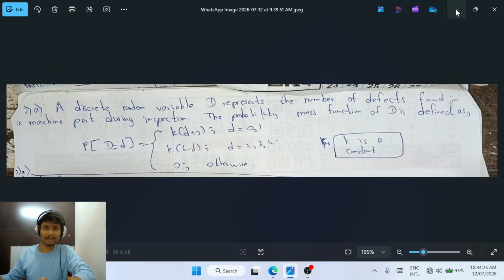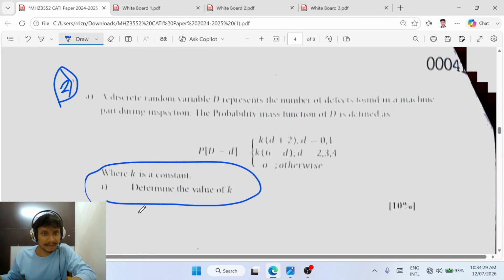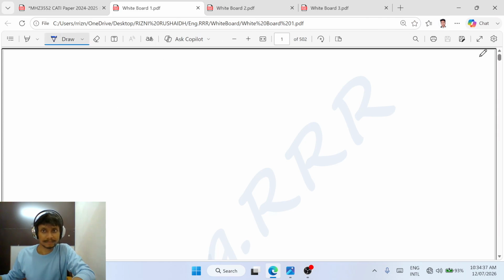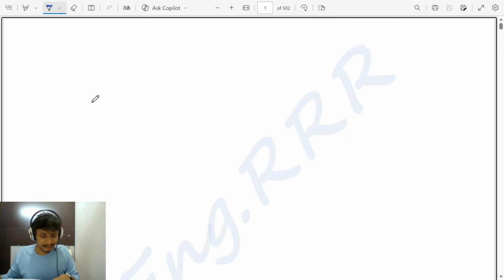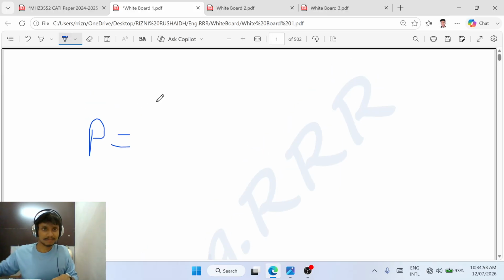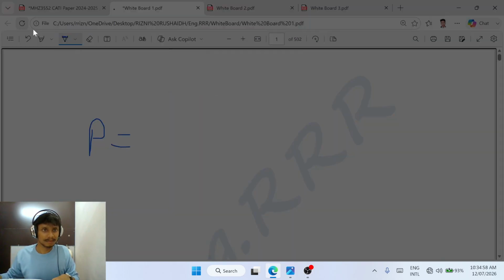Now, the first question they are asking is to determine the value of K. Now, we have to find the value of K. First, we write the question again. Okay. Here, full screen. Now, what is the given data? Wait a minute.